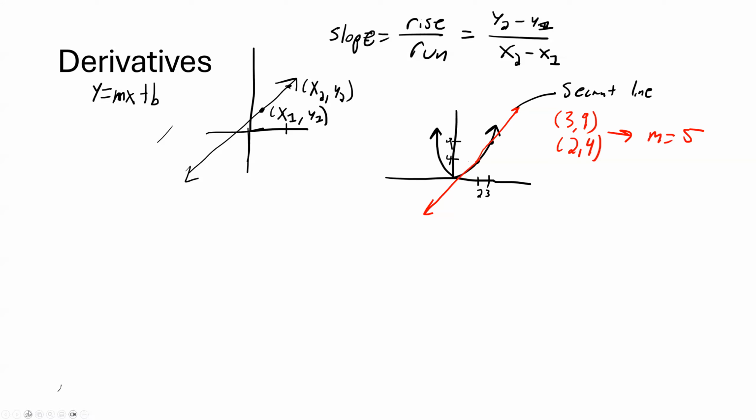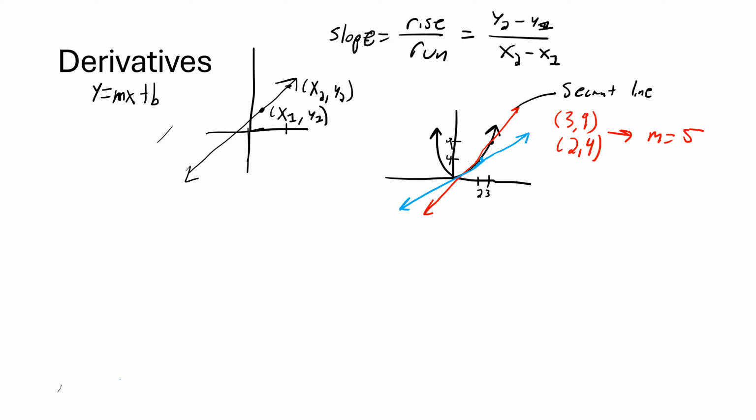Let's choose now the point x equals 2.1. So we're looking at this point right here and this point right here. It's going to look more like that, where we're still intersecting 2 points on the function. My drawing is not great, but to be clear, we're still intersecting the function at (2, 4) and (2.1, 2.1 squared), whatever that is.